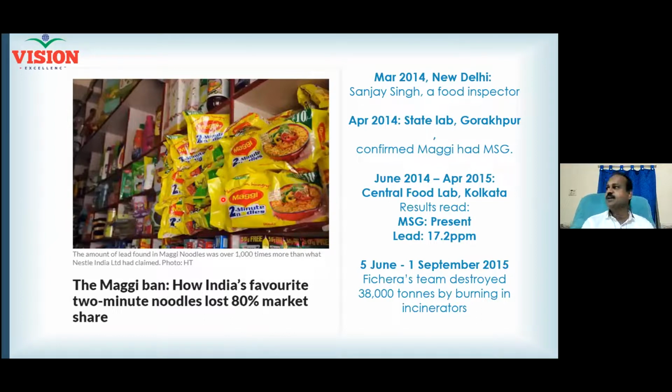Now tell me how Sanjay Singh came to know that every Maggi packet contains the MSG. Did he study all the Maggi packets in the market? Several thousand tons of Maggi? No. So he must have taken a sample. How many samples? Suppose if you are like Sanjay Singh, how many samples will you study?